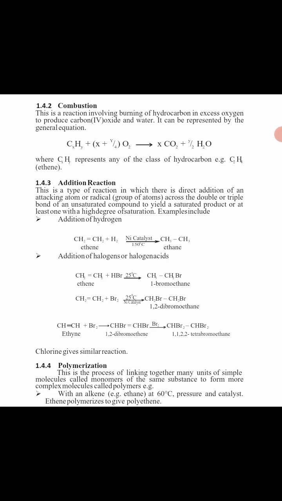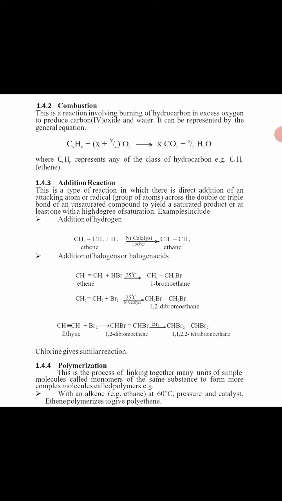All right. Then polymerization reaction. I talked about that in the last class also. The linking together of many units of simple molecules called monomers to form a complex molecule called polymers. So you're reacting monomers together, smaller units of a simple compound, to form a polymer. So monomer plus monomer, you get a polymer. That's polymerization reaction.